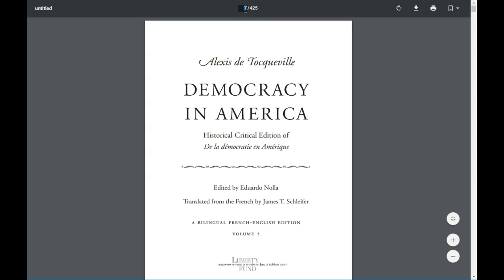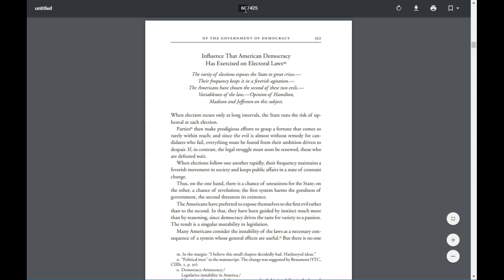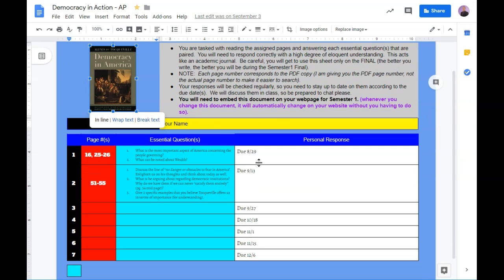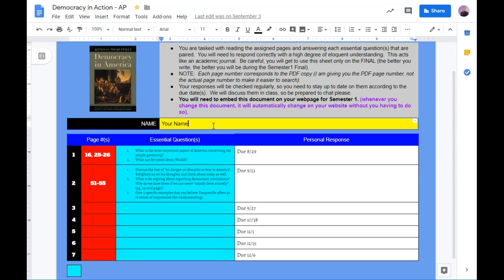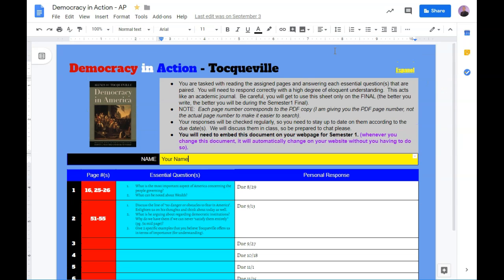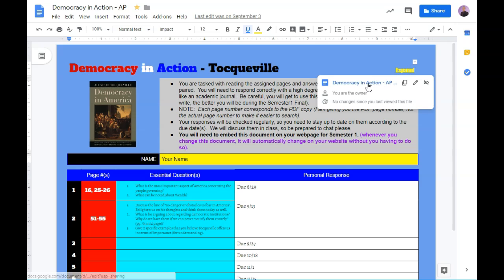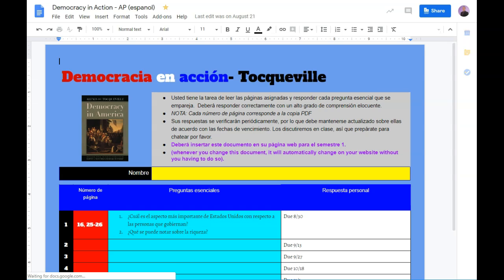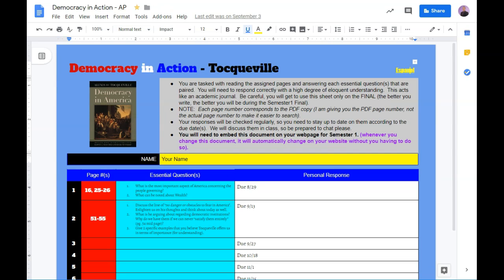The same thing would be true for PSAI, whatever it is. So, for example, if it said 60, I would type in 60, and it would be there on that one, okay? So just use that. It is relatively easy for you in that. Do make sure you put a name there, so erase your name, put your name. If you want an Espanol copy, all of them have Espanol, so you can click there and you can read it in Espanol. We're fine with that. No problem. We're here to help you.